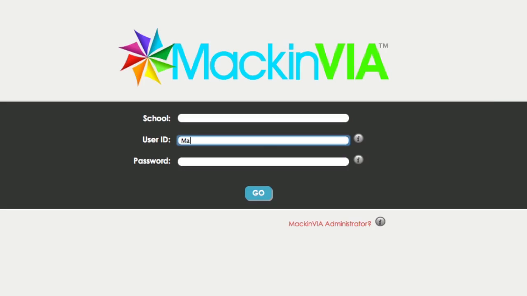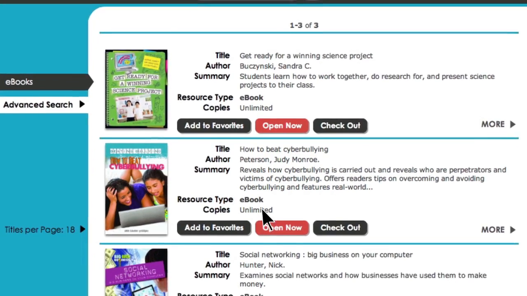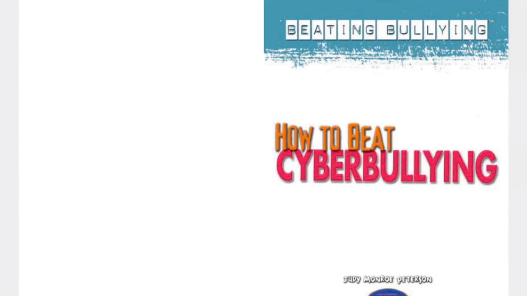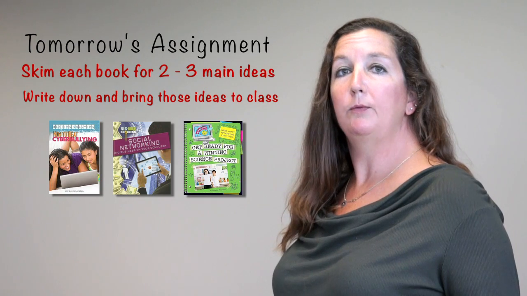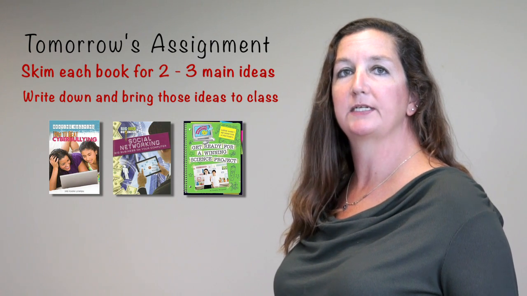Okay, so let's get started. We're going to use Mackin Via. To log in, use this username and password, Mackin, and flipped. Now you should be at the home screen. Click on View All Titles and all 3 books will appear. Choose which one you want to read first and click on the red button that says Open Now. Remember to write down 2 or 3 key ideas for each of the books and bring them to class for discussion tomorrow.